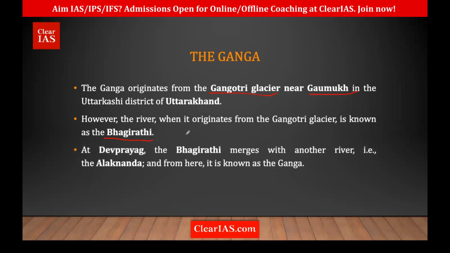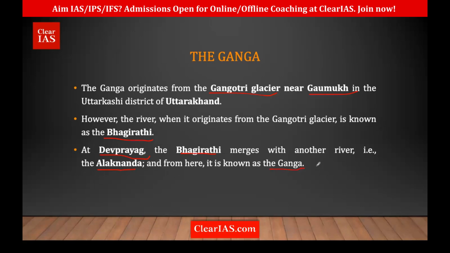And from where does it become Ganga? There is a place called Dev Prayag. Prayag means the junction of 2 rivers. When 2 rivers join together, it is called Prayag. So at Dev Prayag, Bhagirathi merges with another river named Alaknanda.